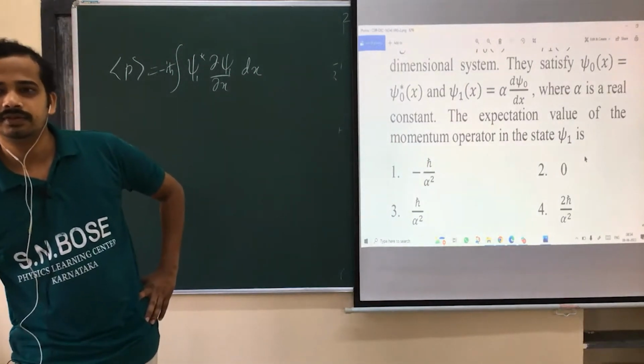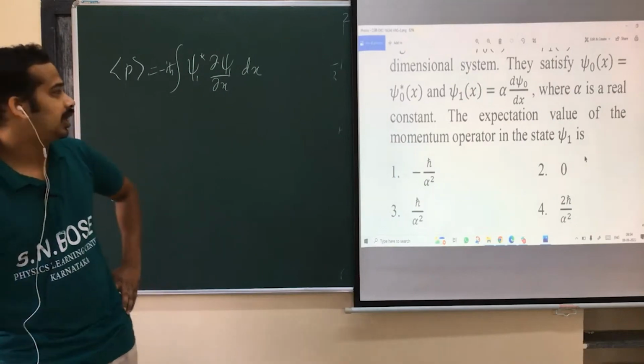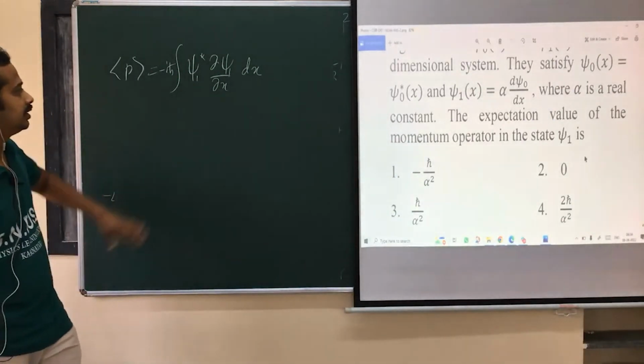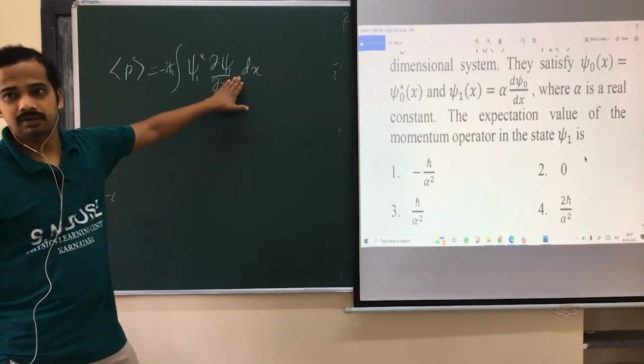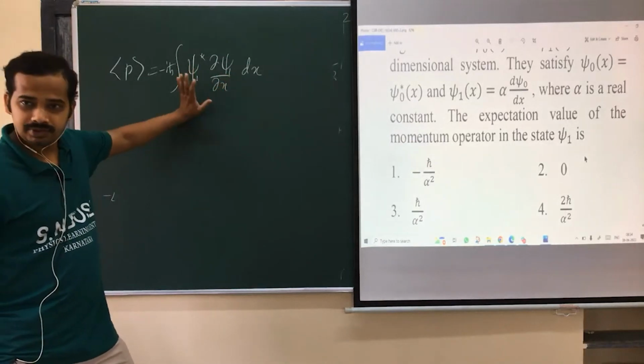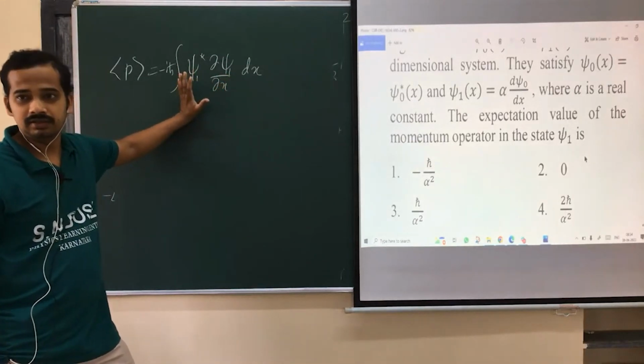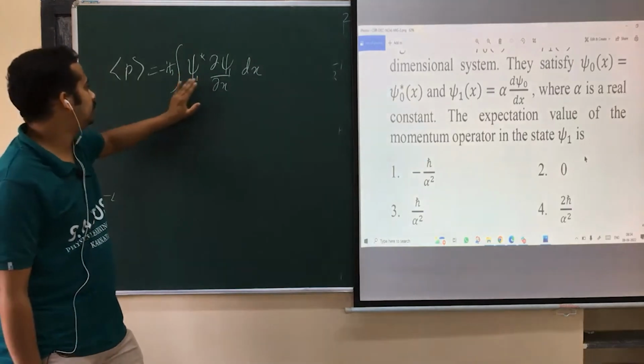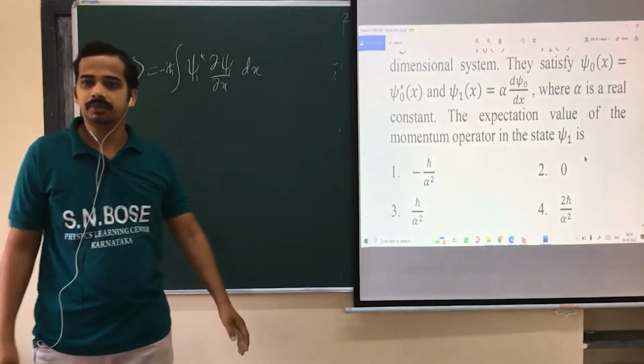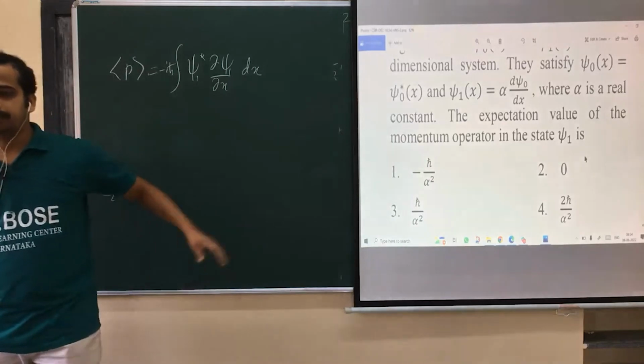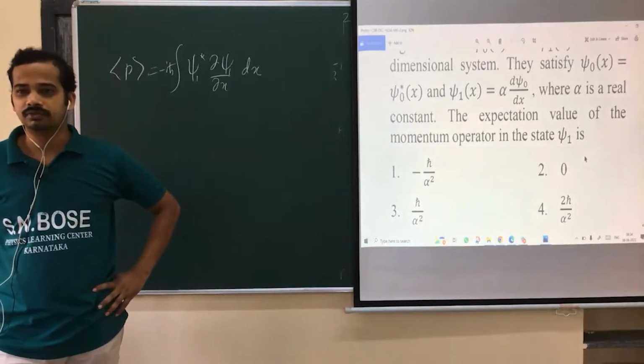Why 0? Expectation value cannot be imaginary, but psi 1 is real. If it is non-zero, the whole quantity will become imaginary, isn't it? Expectation value cannot be imaginary, it should be 0.